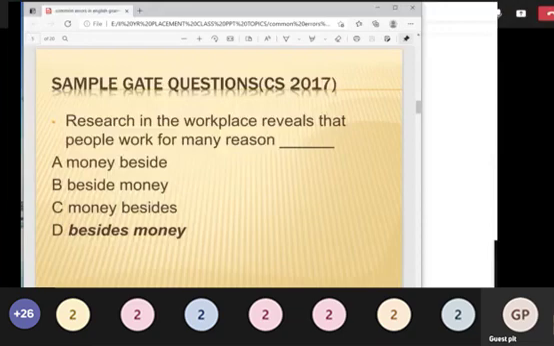So you have the sample GATE question paper. This is a sample GATE question paper, CS 2017. I'll just read the question: Research in the workplace reveals that people work for many reasons. Okay, and you have the options for that.